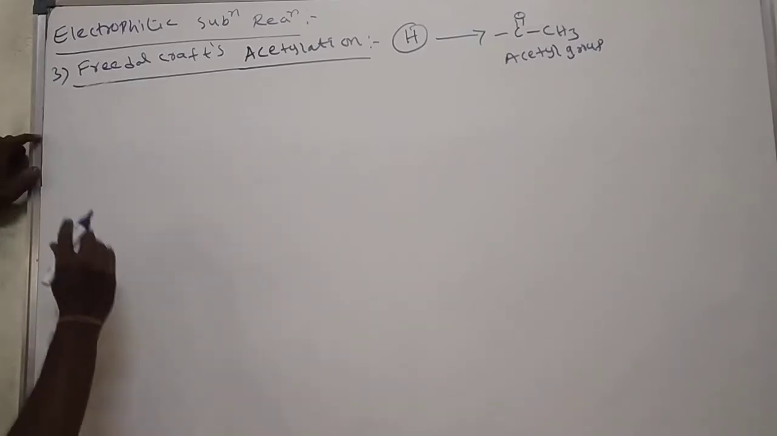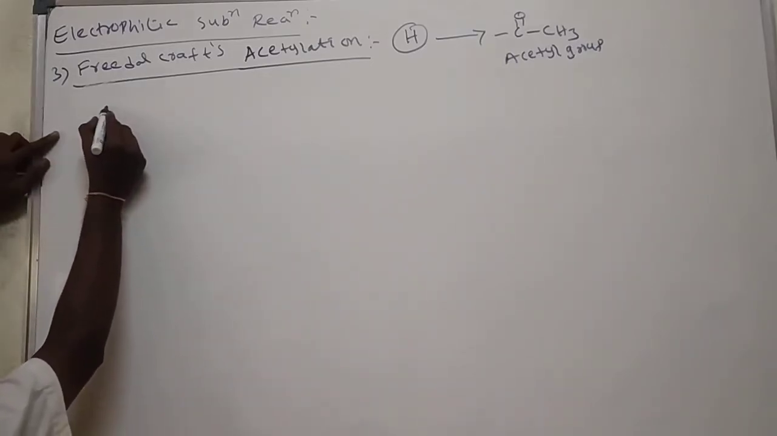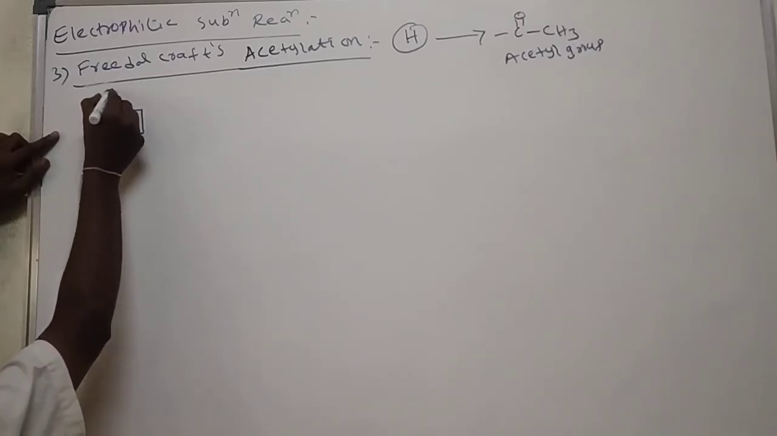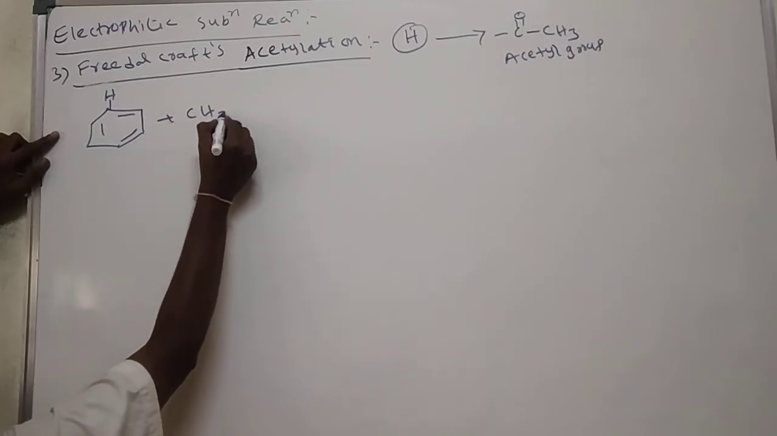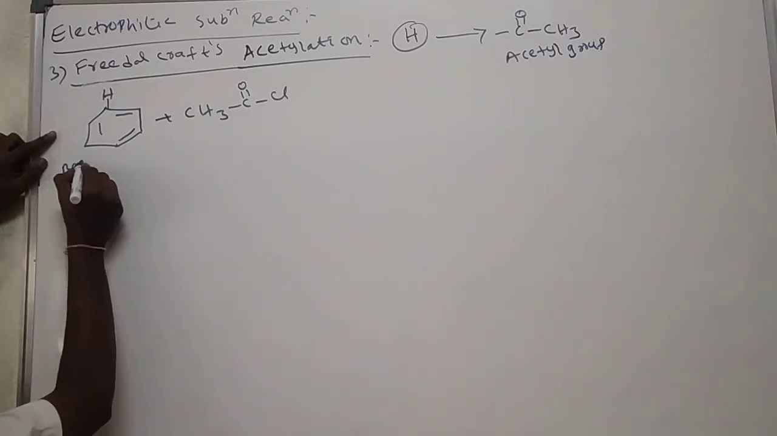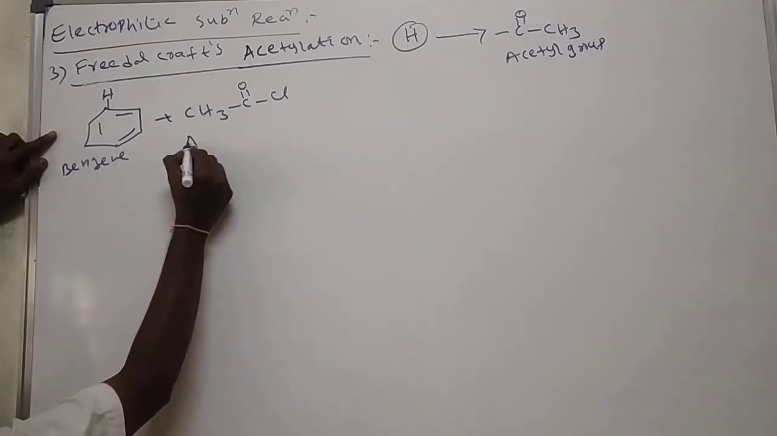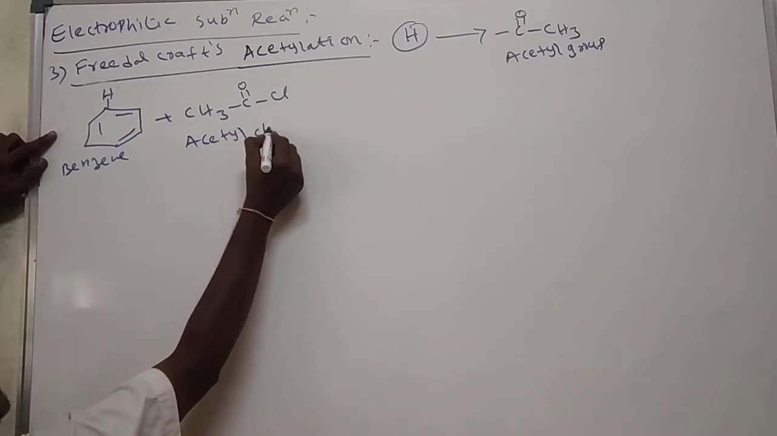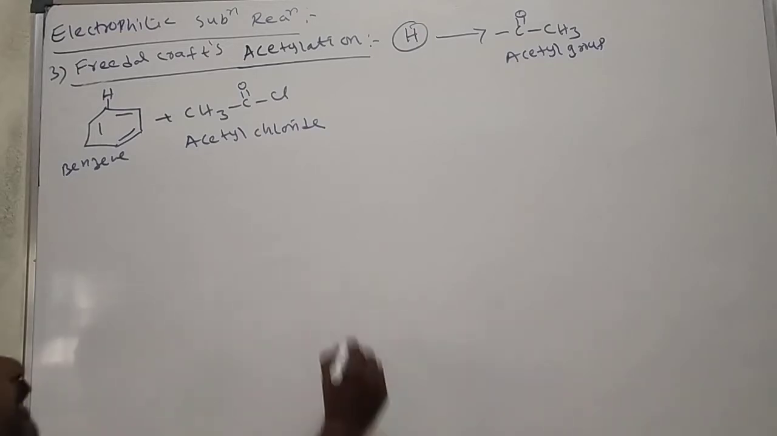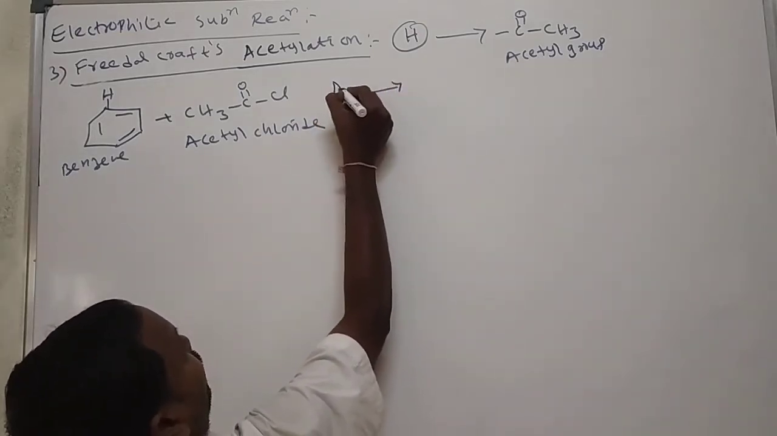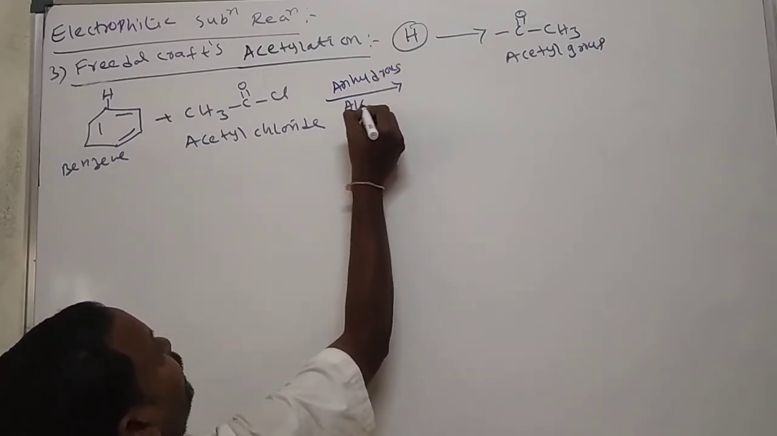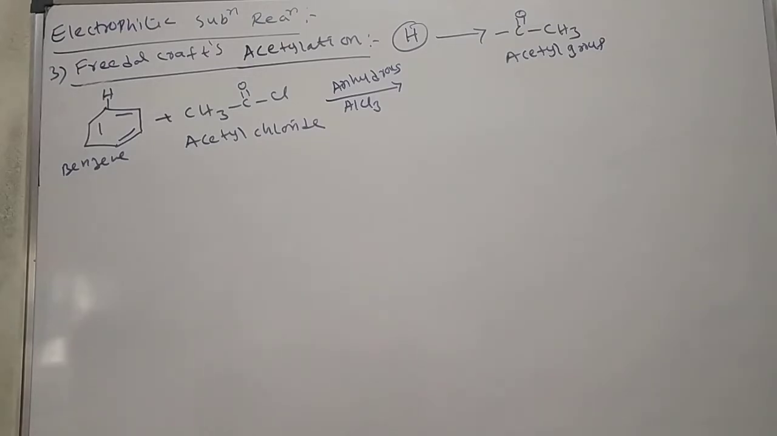And here, see the reaction. Benzene reacts with acetyl chloride. This is the benzene. This one is acetyl chloride. Acetyl chloride reacts with benzene in the presence of anhydrous aluminum trichloride.